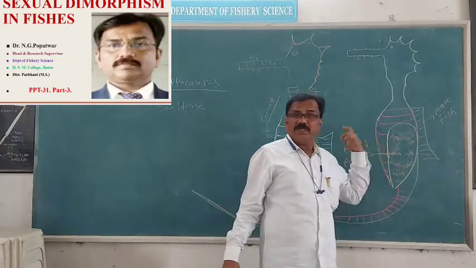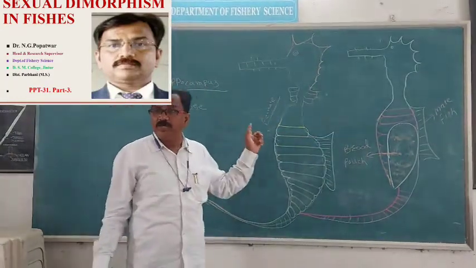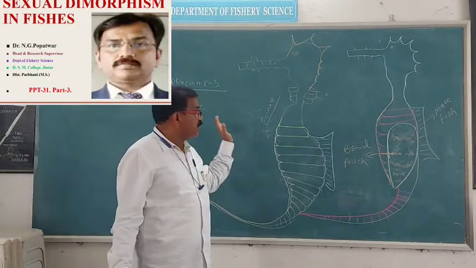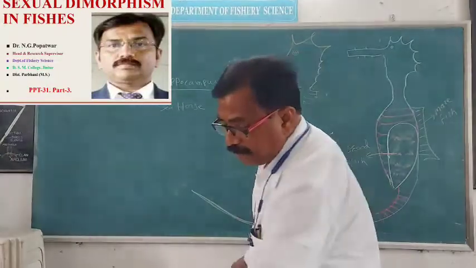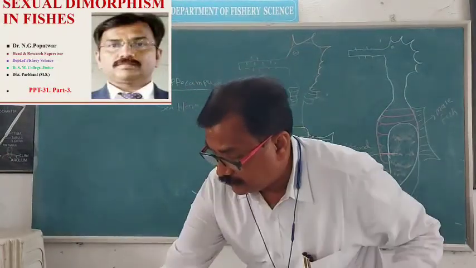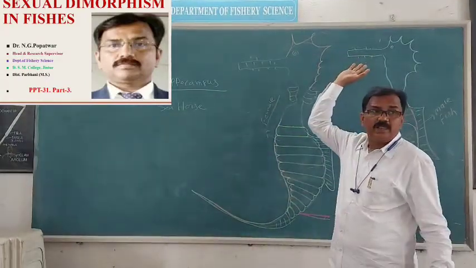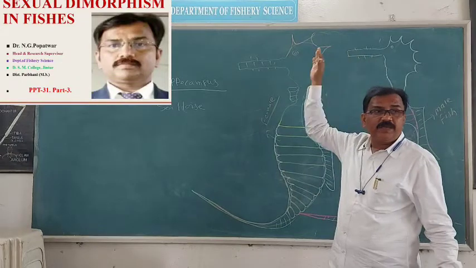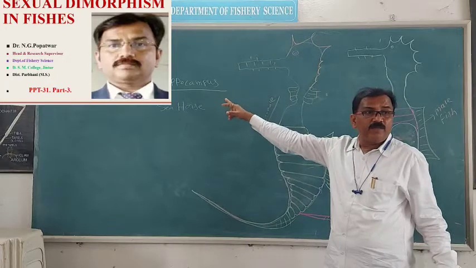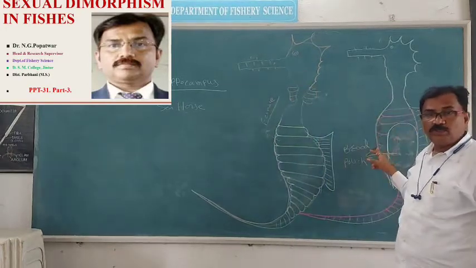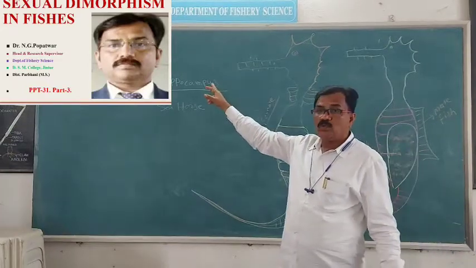It is the famous example for parental care, as it is the famous example for sexual dimorphic character. That is in the seahorse. The name itself indicates the fish which looks like a horse, hence it is called the seahorse. What is the scientific name of the seahorse? That is Hippocampus. The male Hippocampus possesses a brood pouch, brood chamber. The female Hippocampus has no brood pouch or brood chamber.